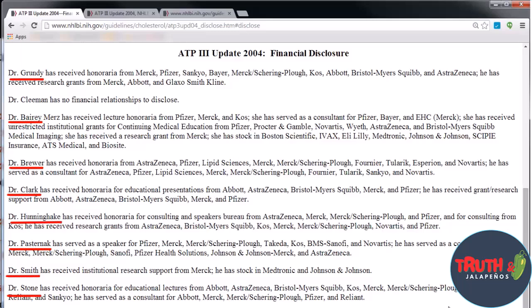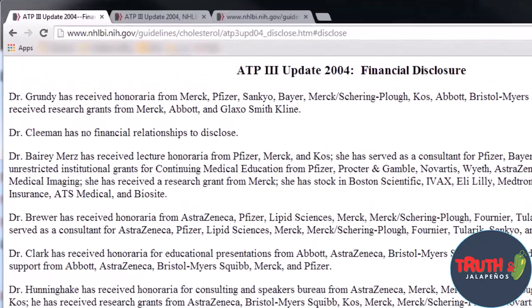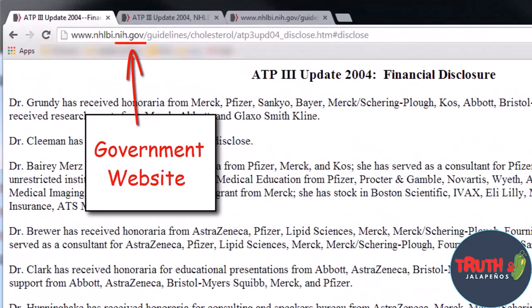The lower that these people set the limit of healthy cholesterol levels, the more people will be recommended to take statin drugs. And the more the pharmaceutical companies who are paying these people will benefit from those recommendations. You can take a look at all this and make your own decision. Personally, I think this is garbage, but that's just me. One thing I want you to remember, though, is that right now we are looking at the National Institutes of Health website. This is the government's website. This information is all there. It's buried, which makes it harder to find, but it's right there on the government's website.